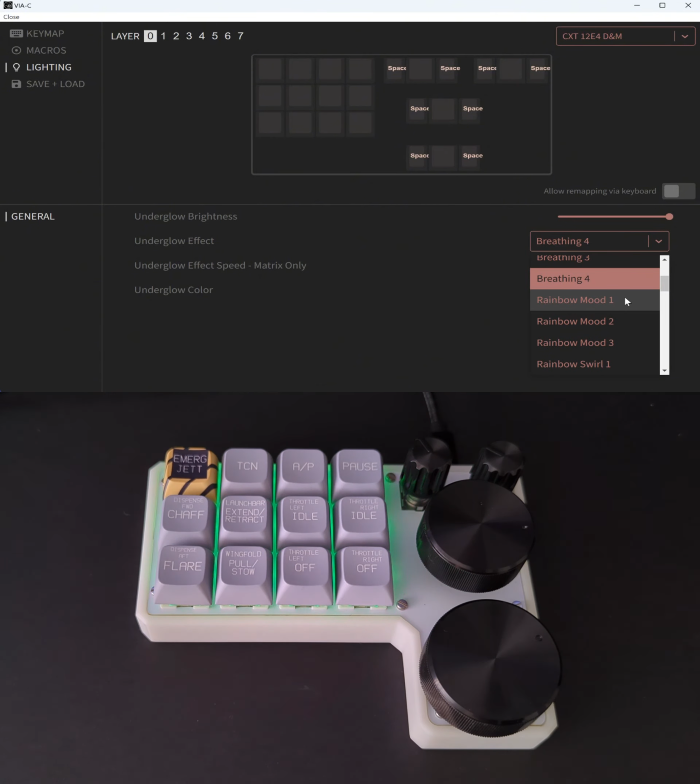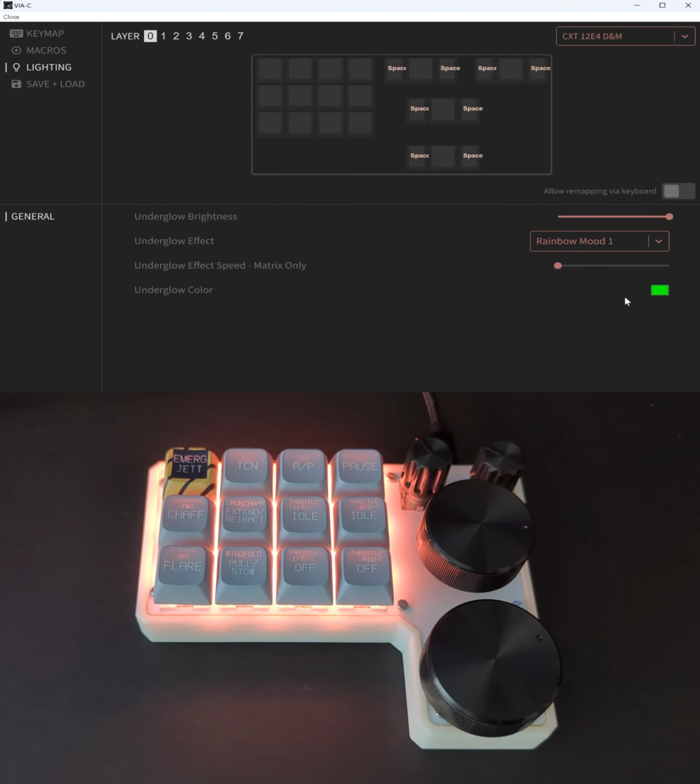Then we try the rainbow mode. It keeps changing these colors over time. So I believe the 3 will be the faster mode. The pattern is the same.